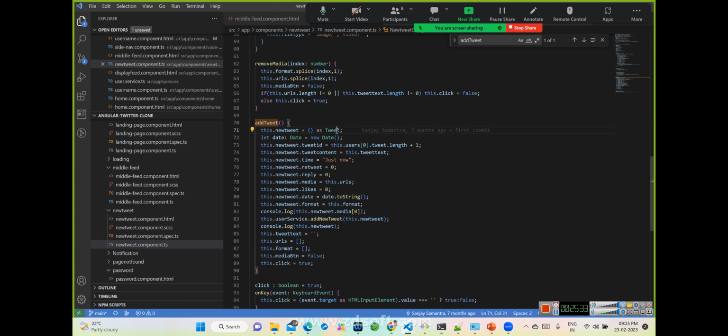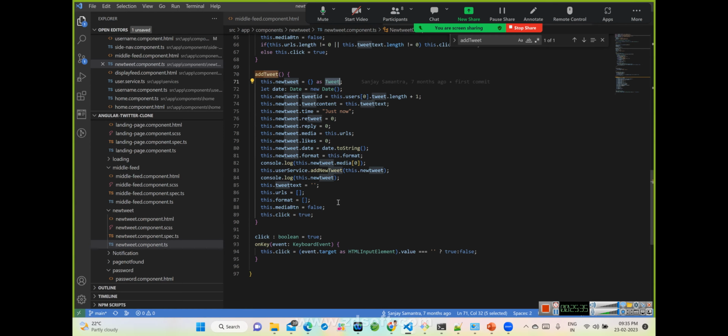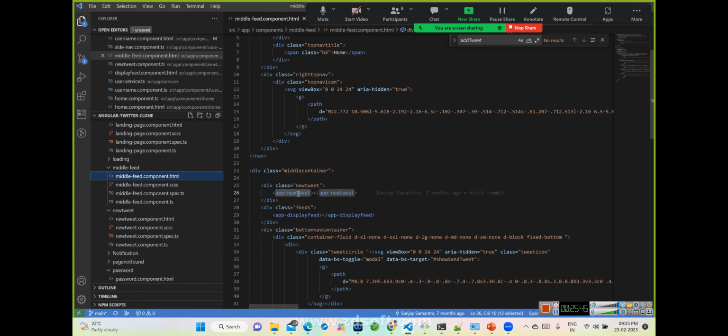New tweet is constructed, same model, tweet type of data, and we make it available over this. So this will be available with the add tweet. Let's go back to the middle section once again. So we have understood the add tweet functionality. It's nothing but accepting different types of inputs, videos, and making a service call, making the data available globally so that anyone can get the data from there.